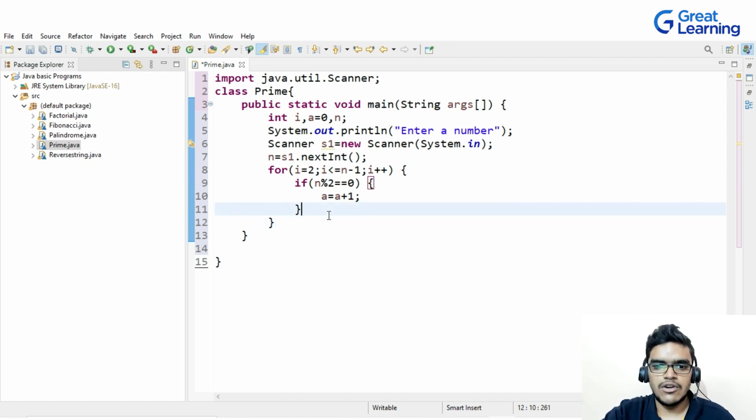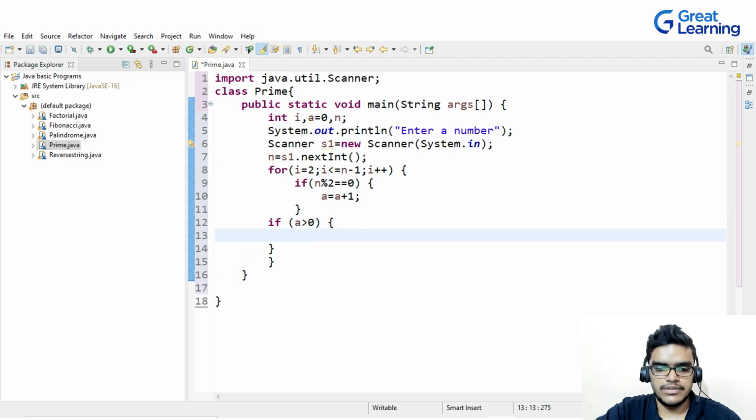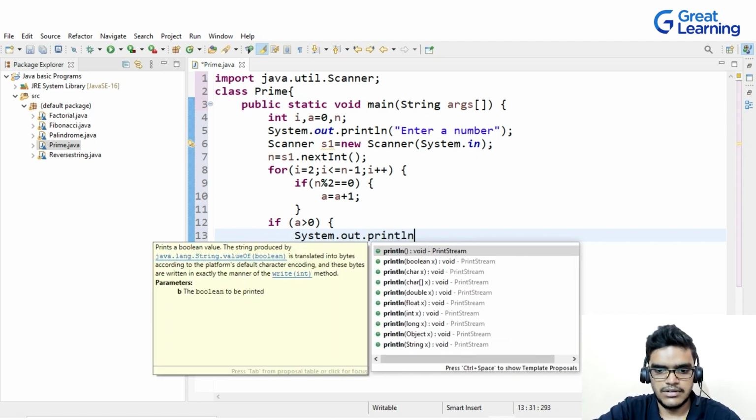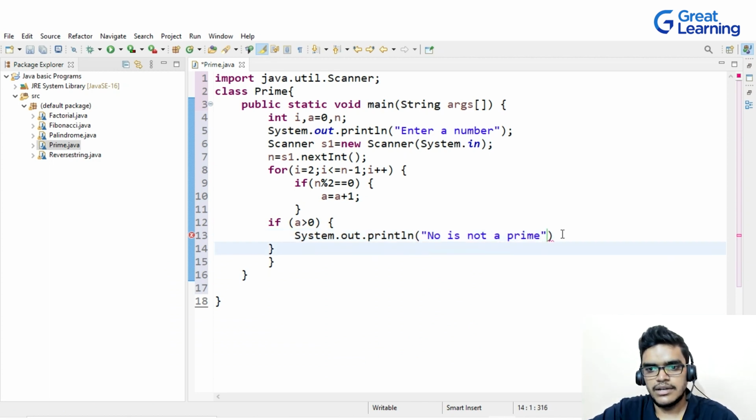So after giving this logic, now I will put the condition: if a is greater than 0, then I will write here System.out.println, "number is not a prime", right? And after that I can give the case else,